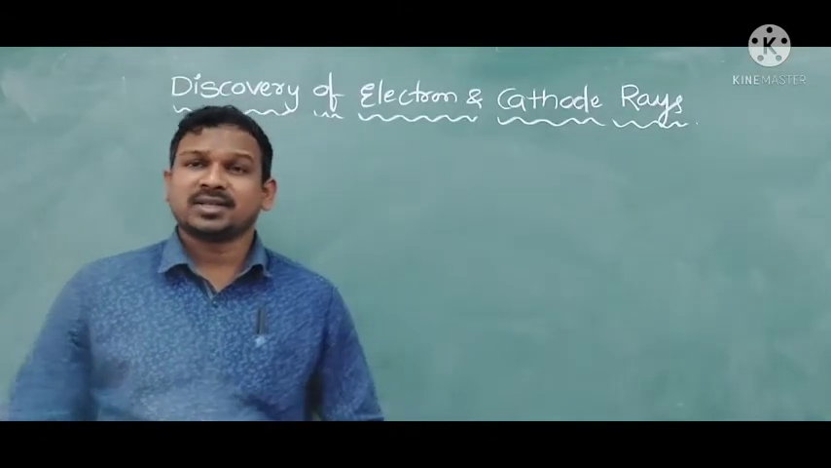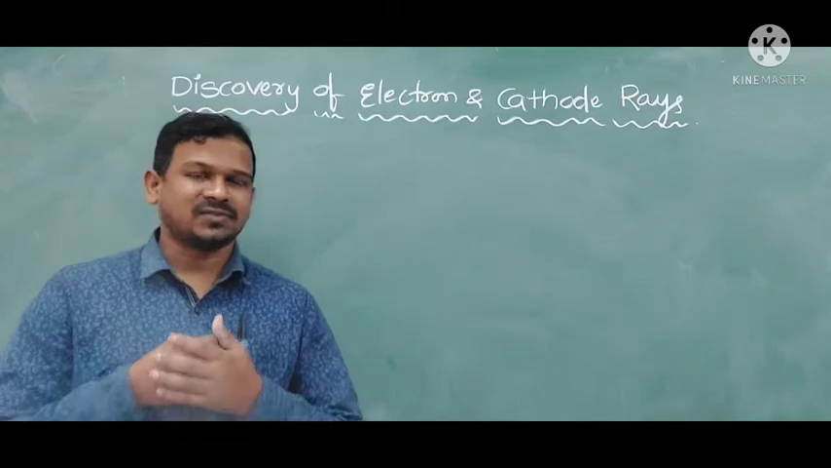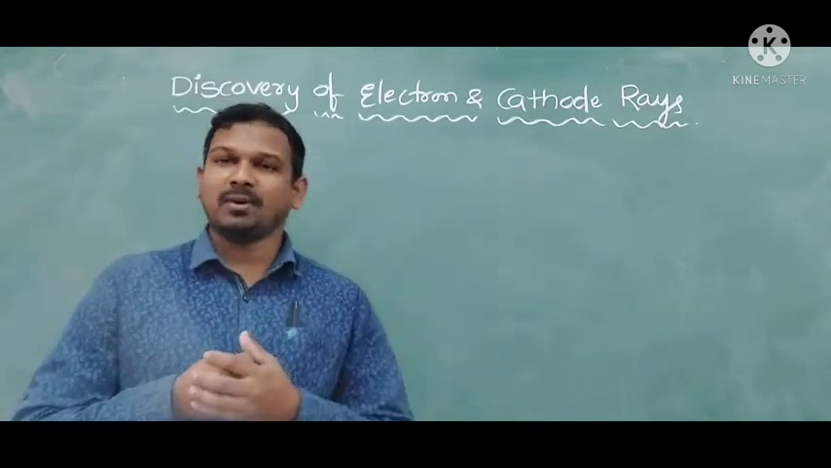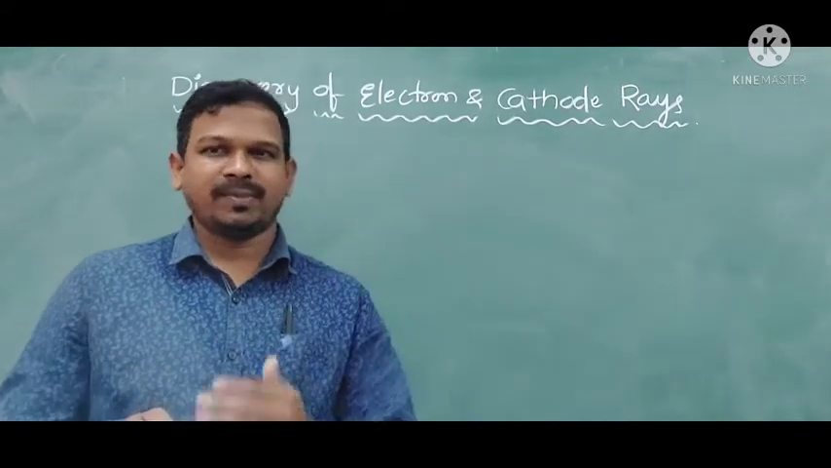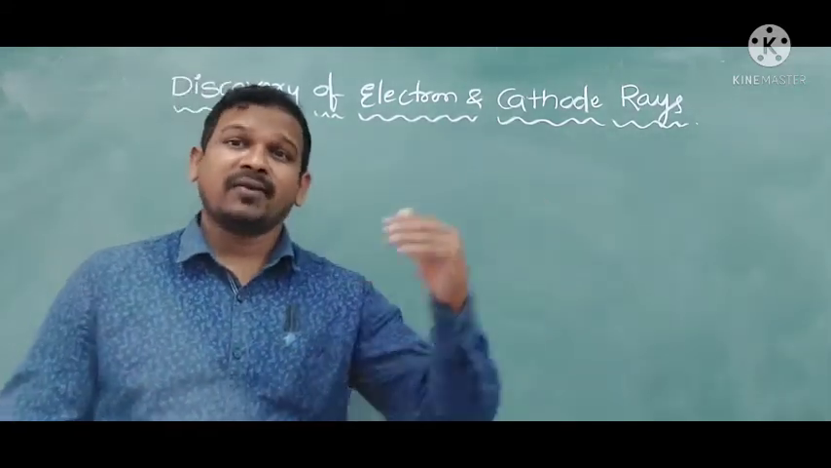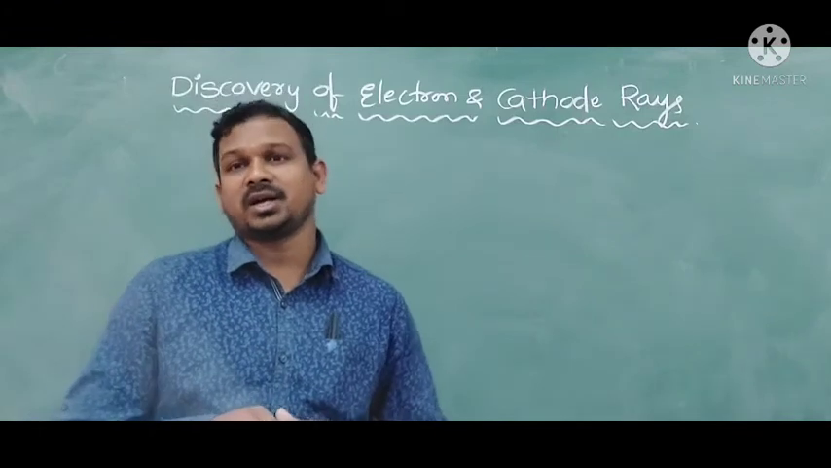So we studied how electrons are transferred from one body to another body with the help of the balloon and comb activity. When a body loses electrons, it becomes a positively charged body. When a body gains electrons, it is called a negatively charged body.